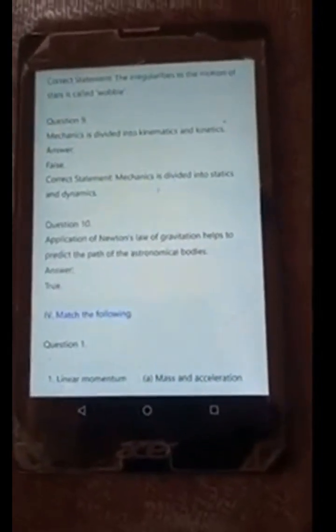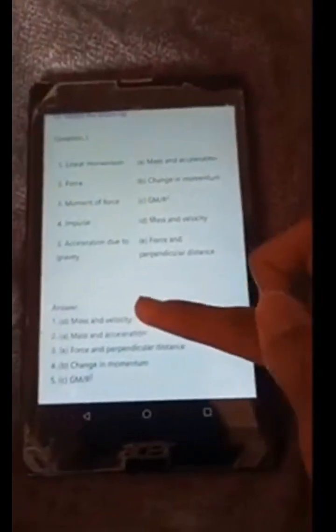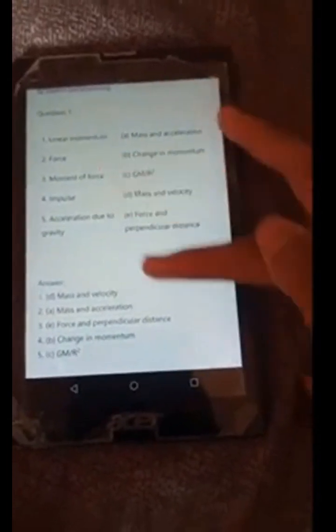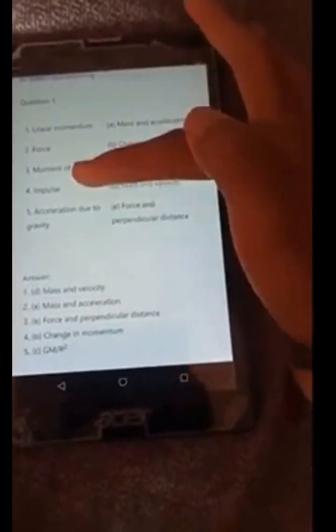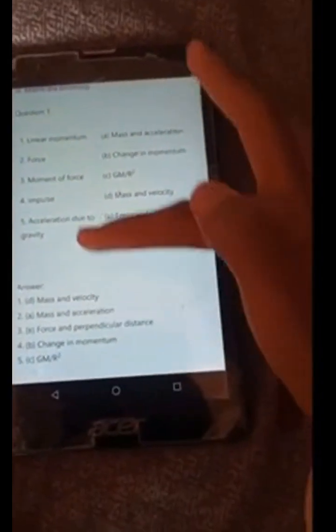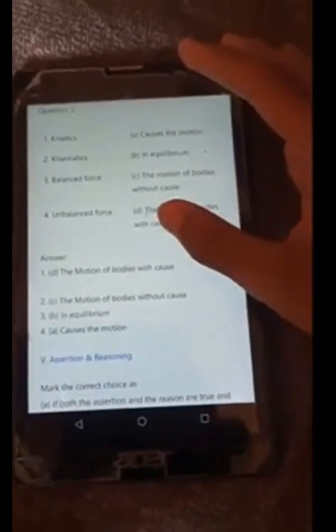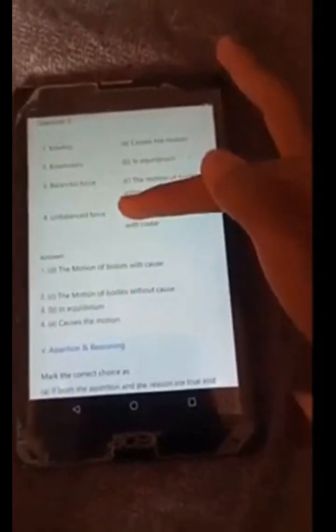Linear momentum: mass and velocity. Force: mass and acceleration. Moment of force: force at perpendicular distance. Impulse: change in momentum. Acceleration due to gravity: GM/R². Question 2. Kinetics: the motion of bodies with cause. Kinematics: the motion of bodies without cause. Balanced force: in equilibrium. Unbalanced force: causes the motion.